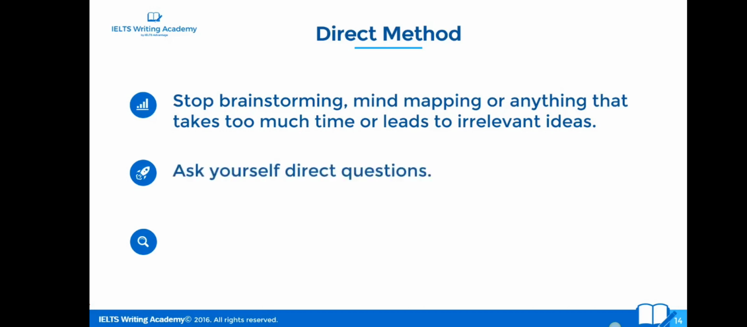Ask yourself just direct questions. All right, why would I agree with this? Why would I disagree with this? And get out of your own way. Getting out of your own way means it is simple, so stop making it more complicated than it needs to be. For many students, this is the main reason why they're failing to get band 7, 8, or 9. They're making the test more complicated than it needs to be.